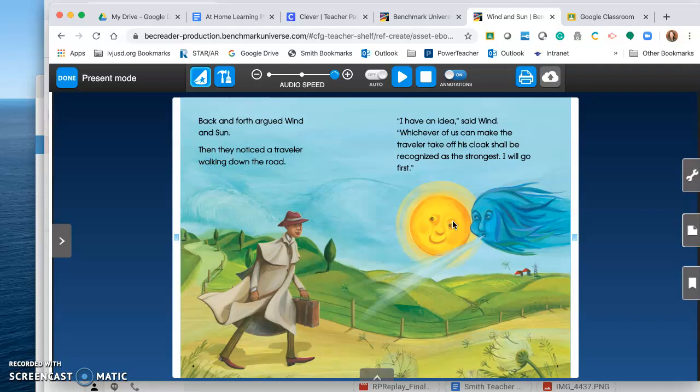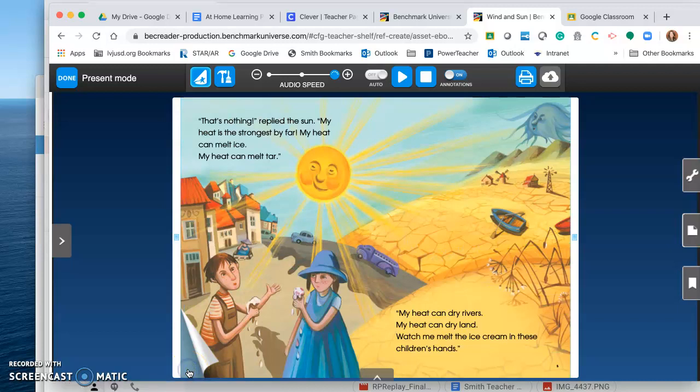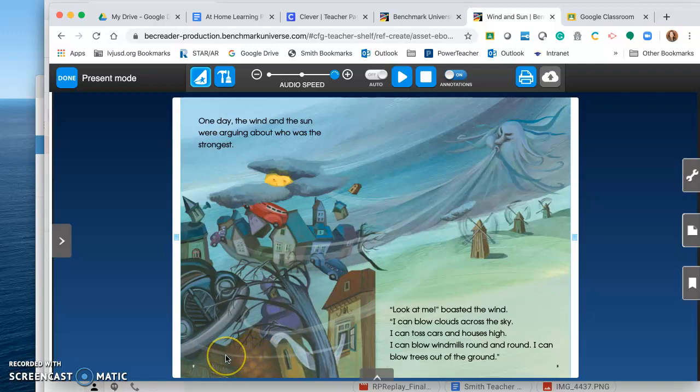I'm going to go back to page 6. On page 6, Sun and Wind see a traveler walking down the road. This event gives Wind the idea, but it does not explain why Wind and Sun want to have a contest. I'm going to go back a little bit more. Back at the beginning of the story, it told me that one day the Wind and Sun were arguing about who was the strongest. That's why they decided to have a contest to see who was the strongest.